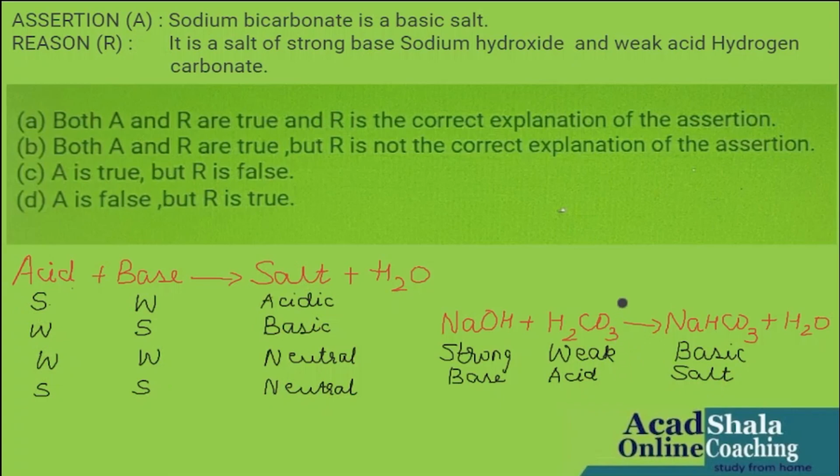So according to these two statements, the assertion is coming out to be true according to my prior knowledge, and the reason is also true. So I will write in my corner for my reference: A is true, R is true, and this reason is also the correct explanation of the assertion. So I will go for option A, because both A and R are true and R is the correct explanation of the assertion. This finishes this question. Let us go to the third one.